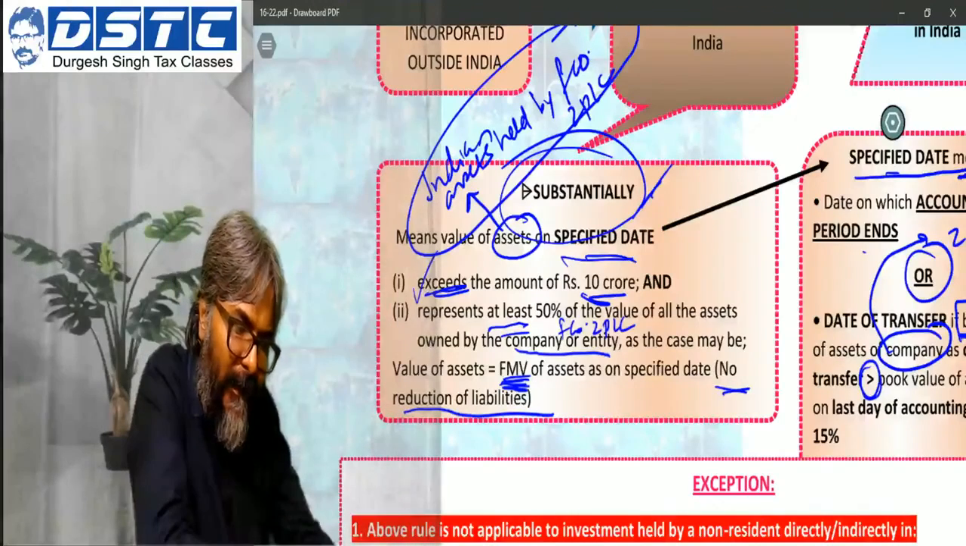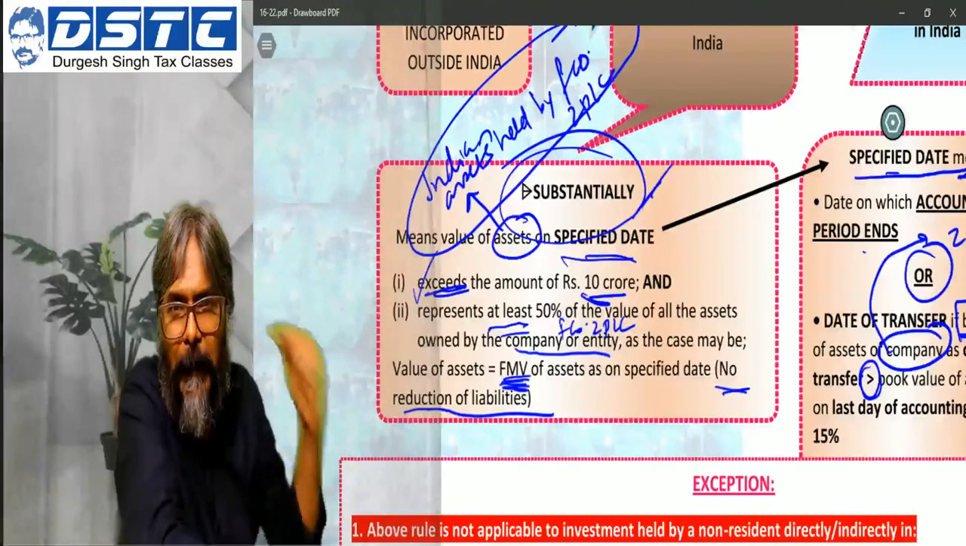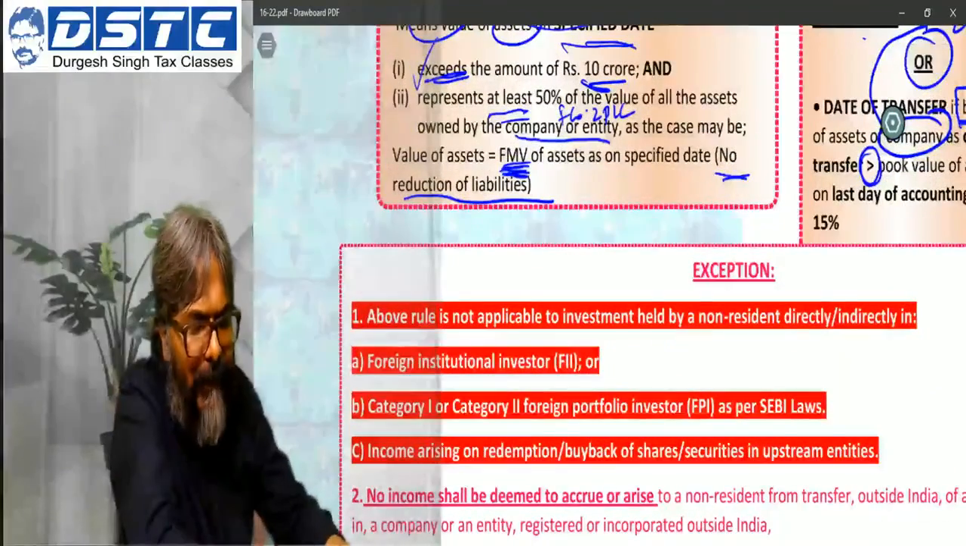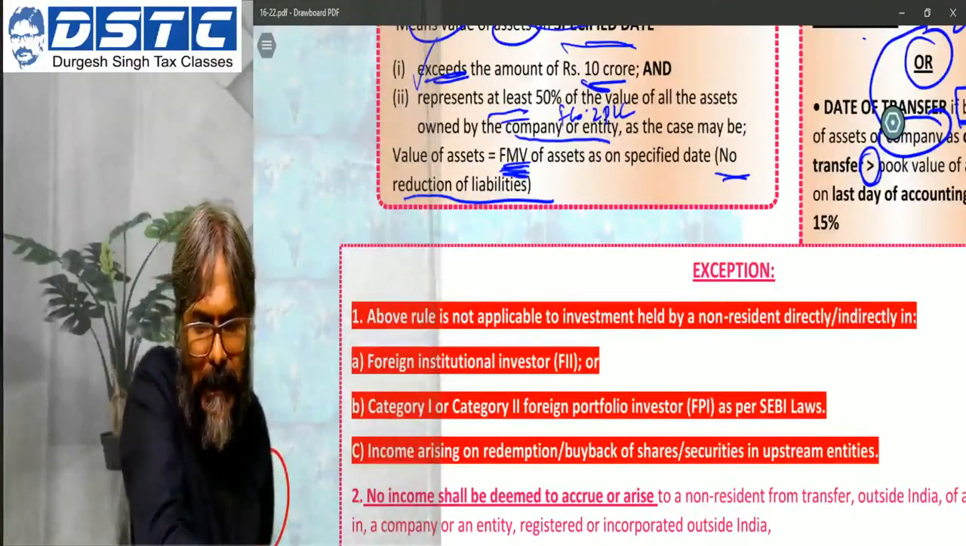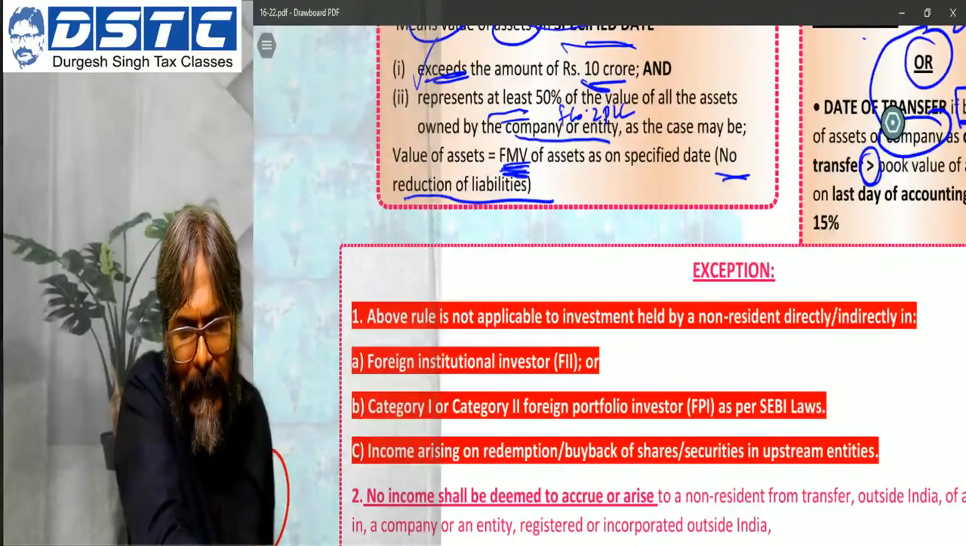If this is very clear, students, shall we then take up the MTP question? There is a minority shareholder concept which I'll touch upon a bit later.